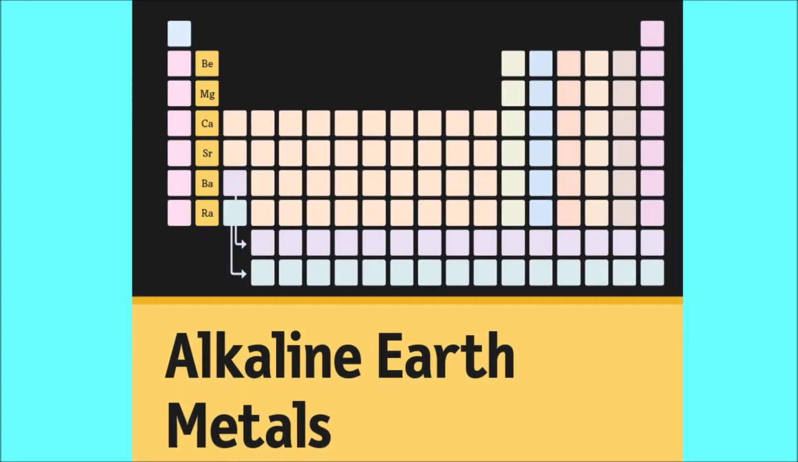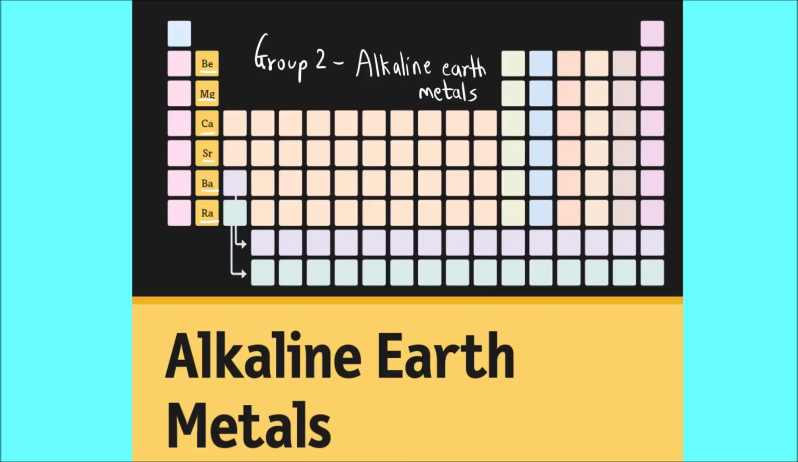Next comes group 2. Group 2 elements are called alkaline earth metals. Alkaline earth metals. Okay, what are the names of these elements? Beryllium, magnesium, calcium, strontium, barium and radium. So these are the group 2 elements. Group 1 and group 2, they constitute what? They constitute S block.